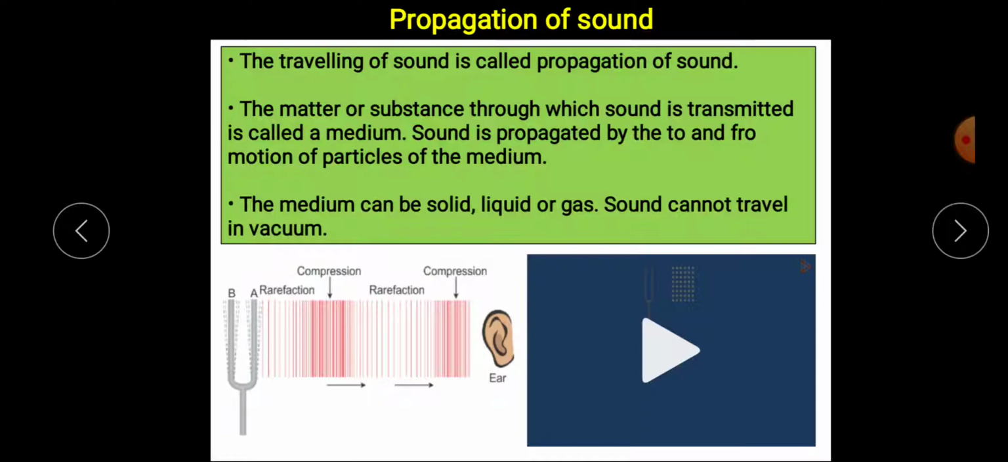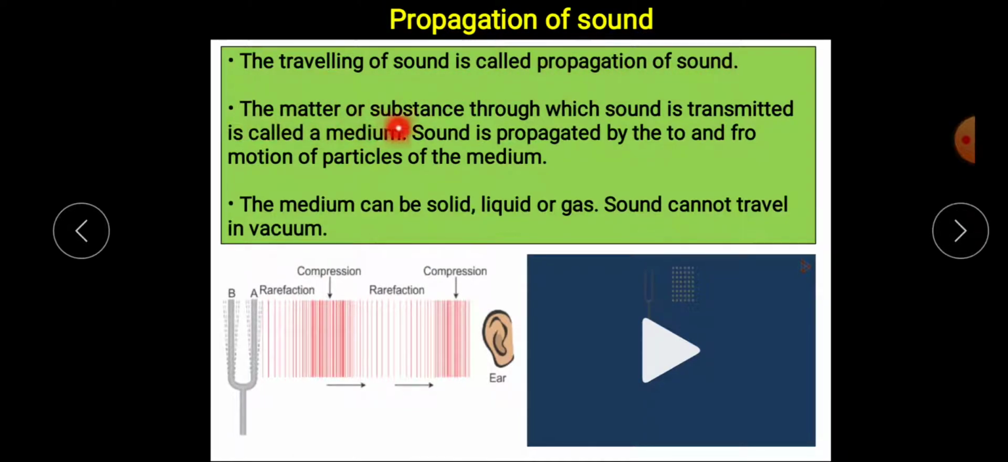Now let's see the propagation of sound. Propagation of sound means how sound travels from one place to another. If two children are standing far away from each other and they are talking to each other, they can hear each other also. So how does sound travel from one person to another? The traveling of sound is called propagation of sound.